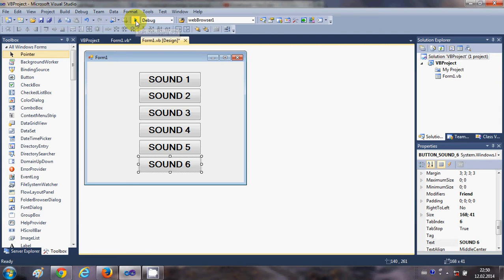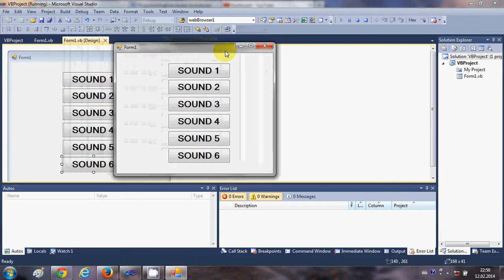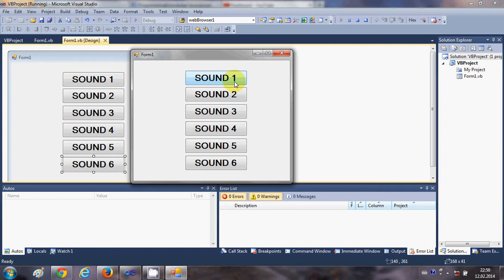So let's play the code and see what sound they make. Okay, so I will just run my program, and it runs the program, and let's hear what sound they make. So here for the first sound I will increase the volume so that you can hear. This is the first sound, if you can hear, and this is the second sound,